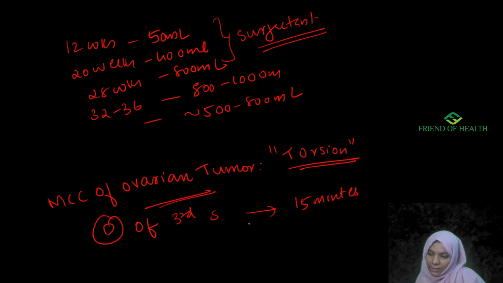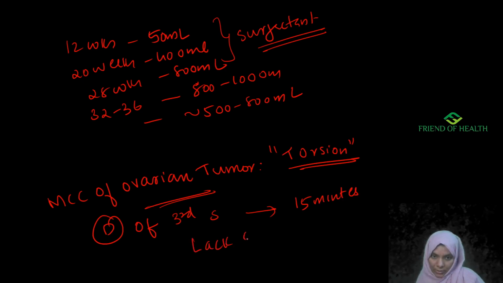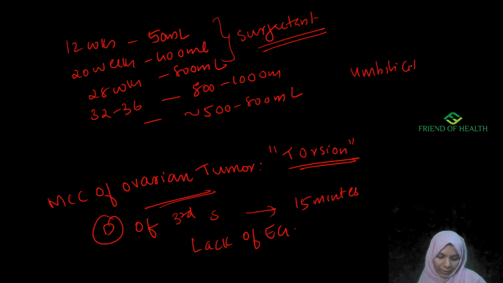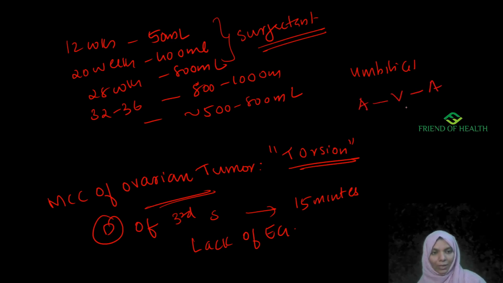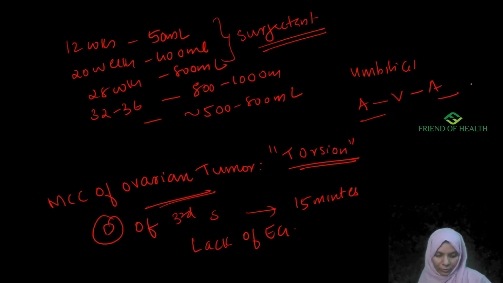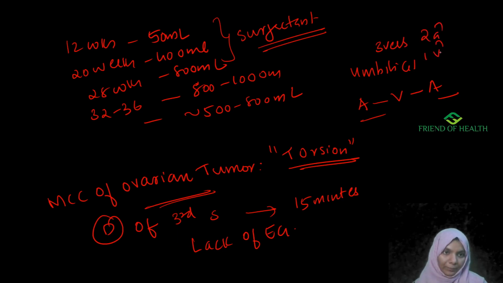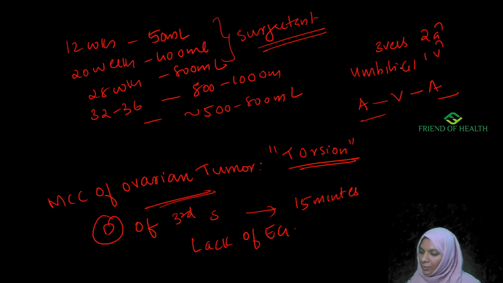Vaginal infection in children is due to lack of estrogen. Right? Now, next question. Blood returns from fetus to the placenta via umbilical artery. So, how many umbilical arteries and umbilical veins are there for a fetus? Remember, this is very, very important. This mnemonic is important: AVA. So you have 2 arteries and 1 vein. Don't forget this. So 3 vessels are there, 2 umbilical arteries and 1 vein. The blood returns from the fetus to placenta through umbilical artery.